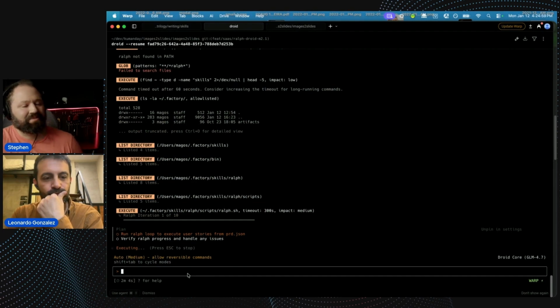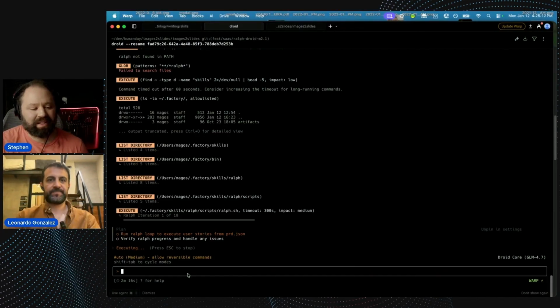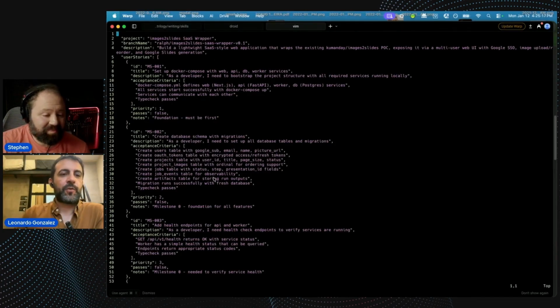I bet you could add in another field in the PRD or have somewhere in Ralph. And then this is sequential, but I wonder if you could add some kind of dependency language in the PRD so it could kind of be eager about getting these things done. Yeah, there's lots of different ways we could extend this.